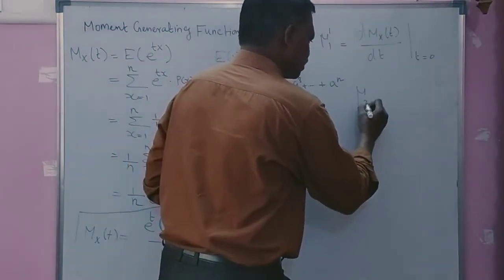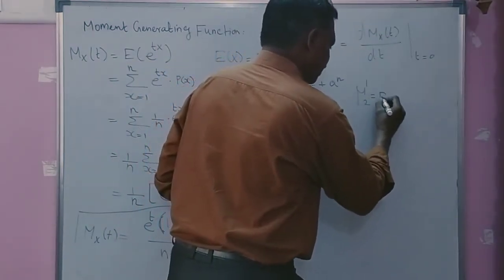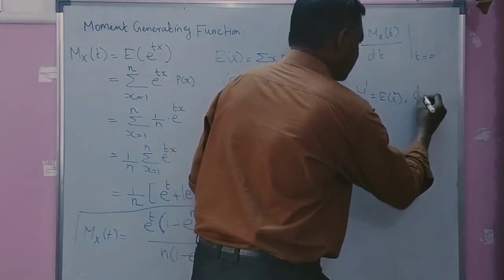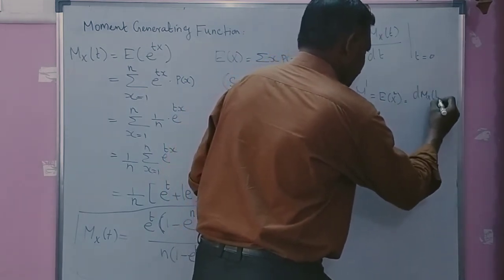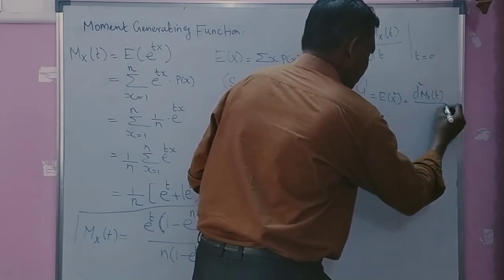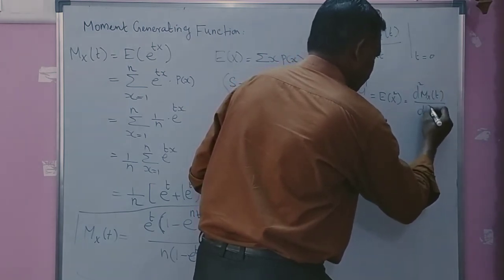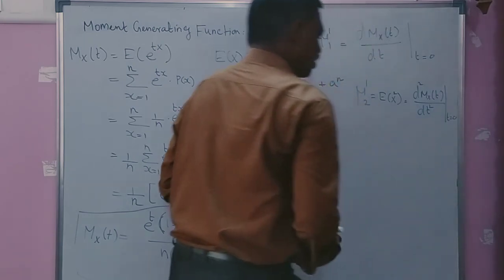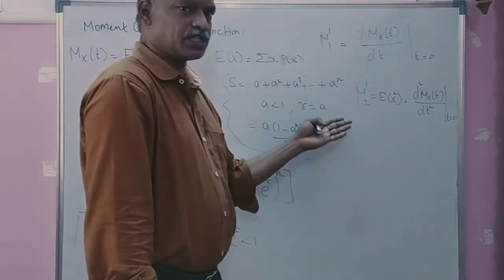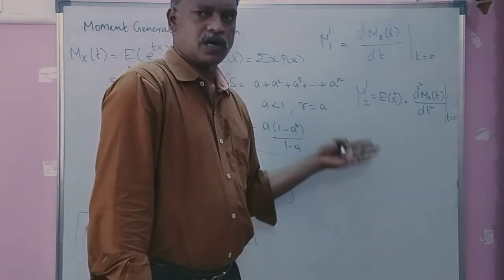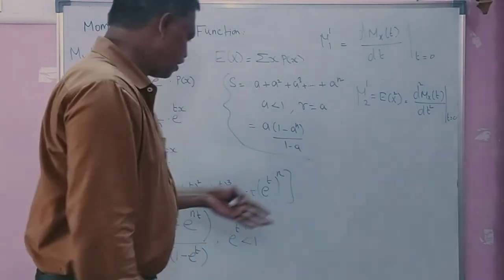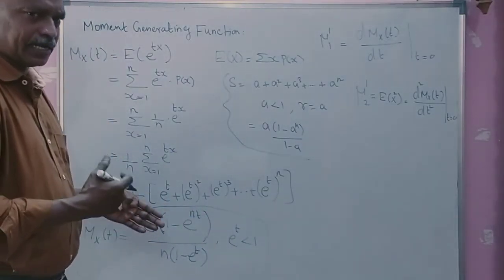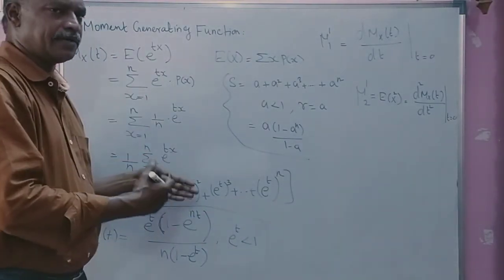Similarly, mu 2 dash is nothing but the expectation of x square, which equals the second derivative of M x of t with respect to t, then put t equal to 0. Similarly, mu 3 dash, mu 4 dash, etc. So all the moments can be obtained from the moment generating function. That is why we find an MGF for each probability function.